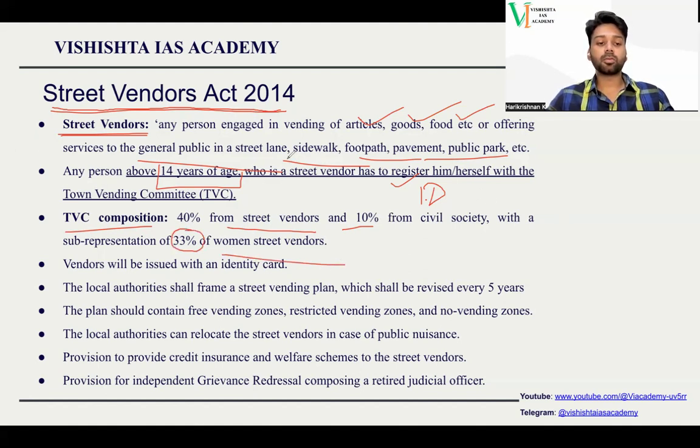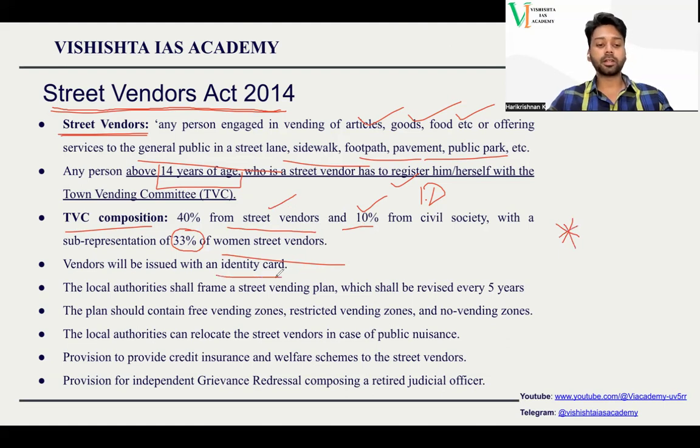So of the 100 percent composition of the town vending committee, 33 percent will be women, 40 percent will be street vendors themselves, and 10 percent will be from civil society. The rest will be from the administration. So this composition is important. Try to note it down.